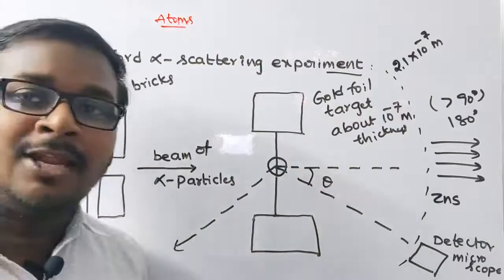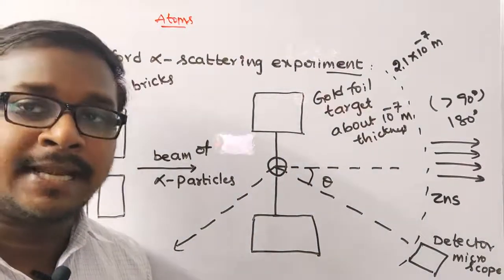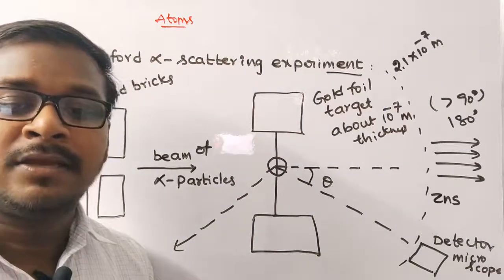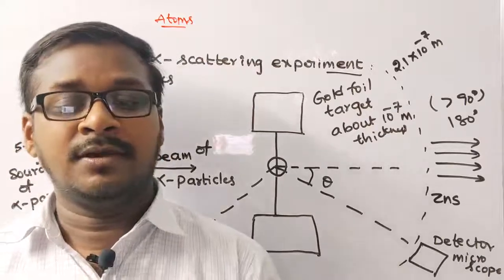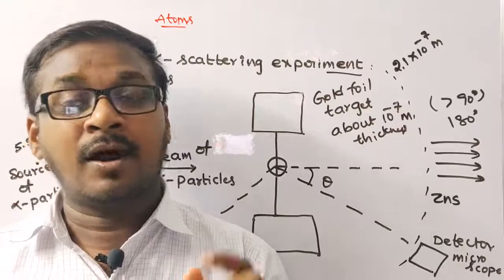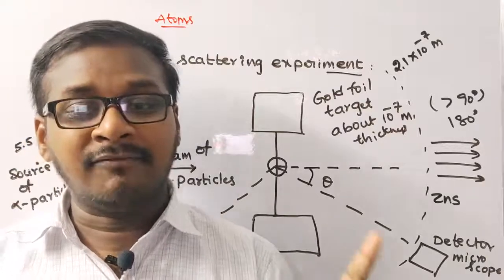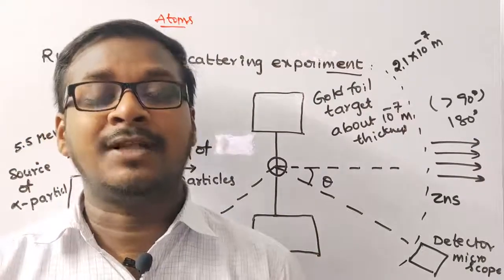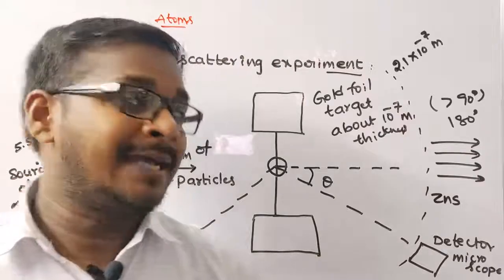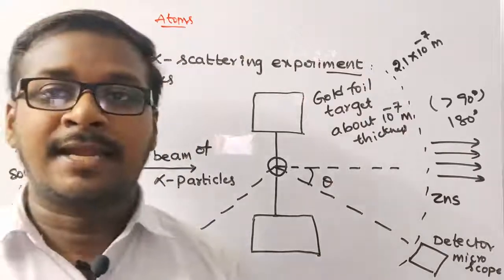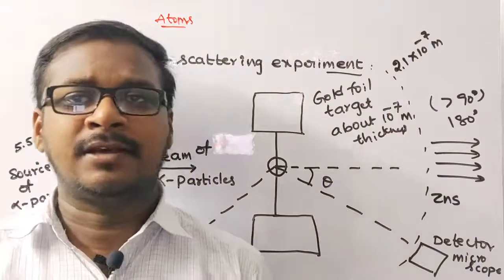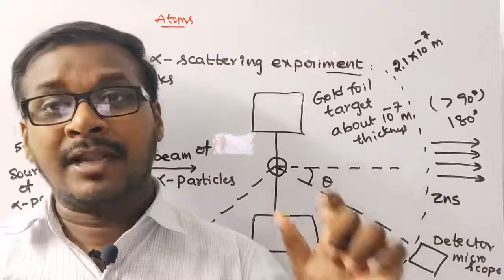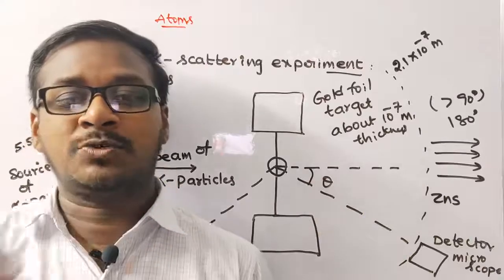To explain the large-angle scattering of alpha particles, Rutherford suggested that all the positive charge and the entire mass of the atom is confined to an extremely small central core called the nucleus. Mainly, students, the nucleus consists of 99% of the total positive charge.